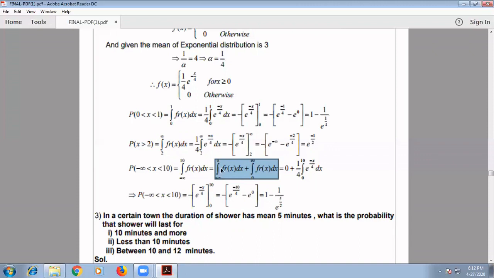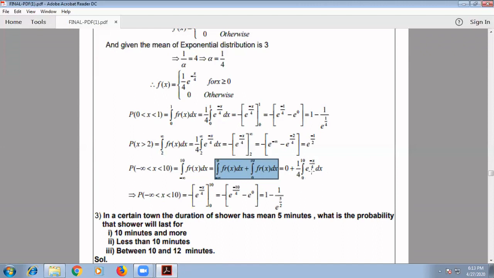So if you take the integral over minus infinity to 0 of f of x dx plus the integral over 0 to 10 of f of x dx, it will be equal to the value of f of x whenever x is less than 0, which becomes 0. That's why it is 0, plus the f of x value whenever x is greater than 0, we can substitute as 1 by 4 into e to the power minus x by 4.